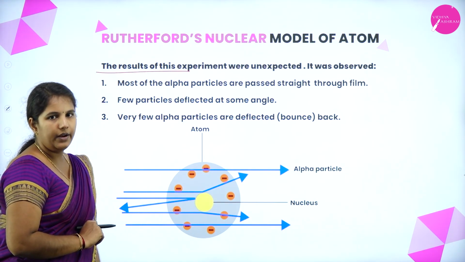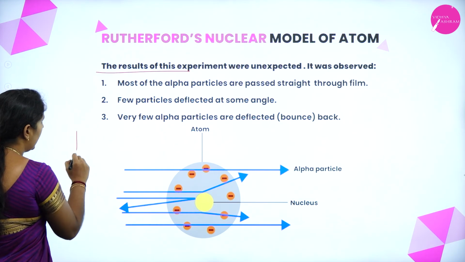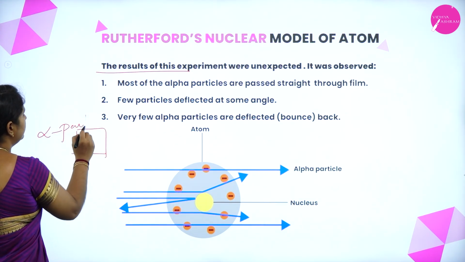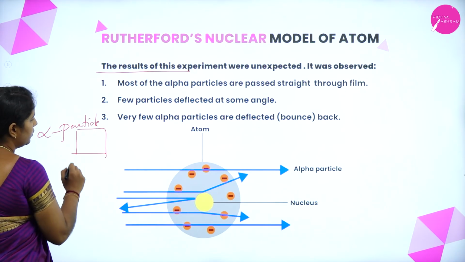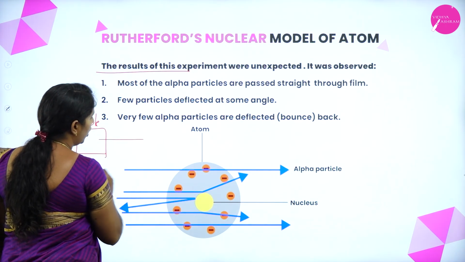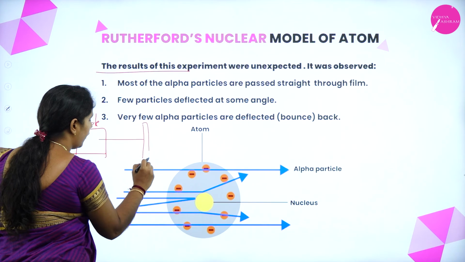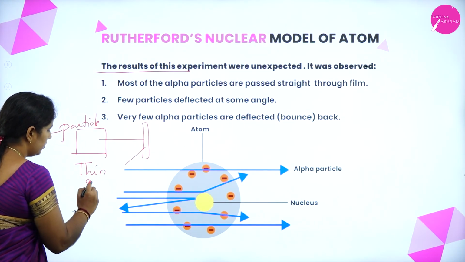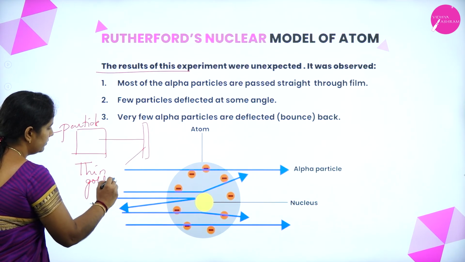So what will happen when you pass the alpha particle? This is an alpha particle, which is allowed to fall on the thin gold foil. This is the thin gold foil.